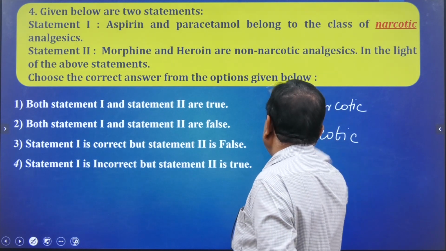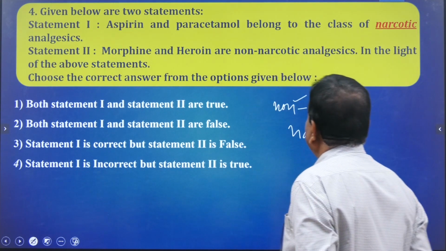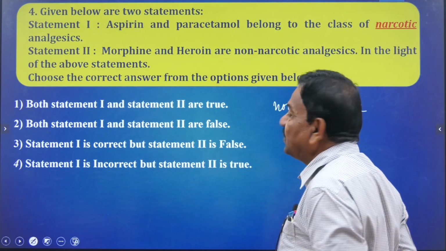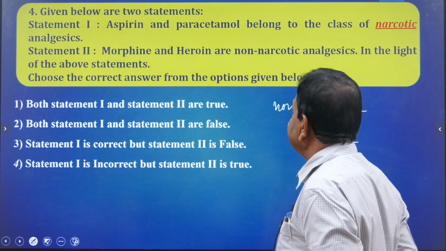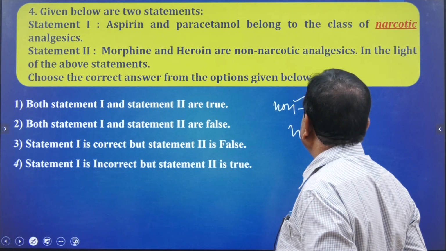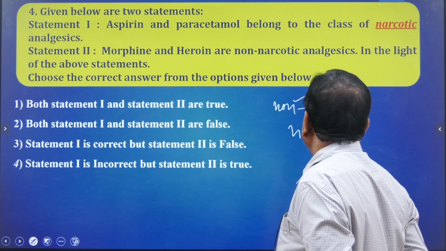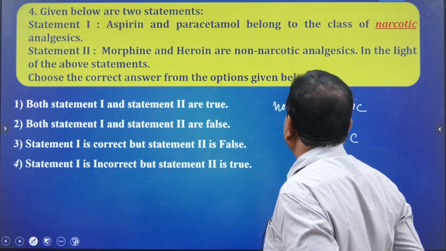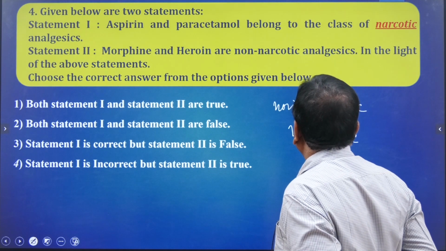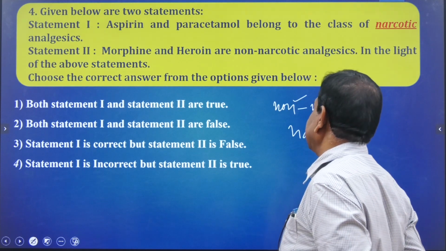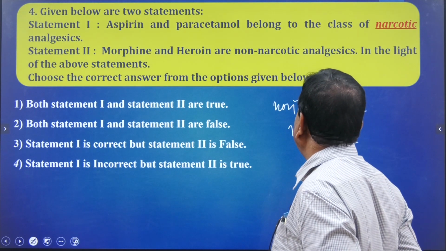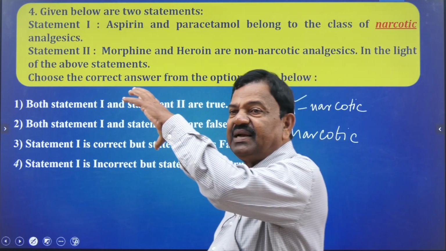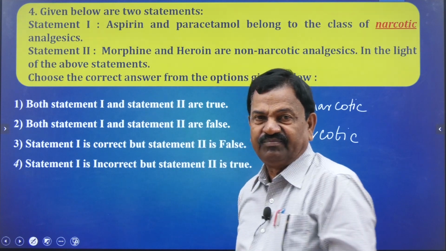So the first statement is wrong, the second statement is also wrong, because aspirin and paracetamol belong to the class of non-narcotic analgesics, and morphine and heroin are narcotic analgesics. So both statements are wrong.